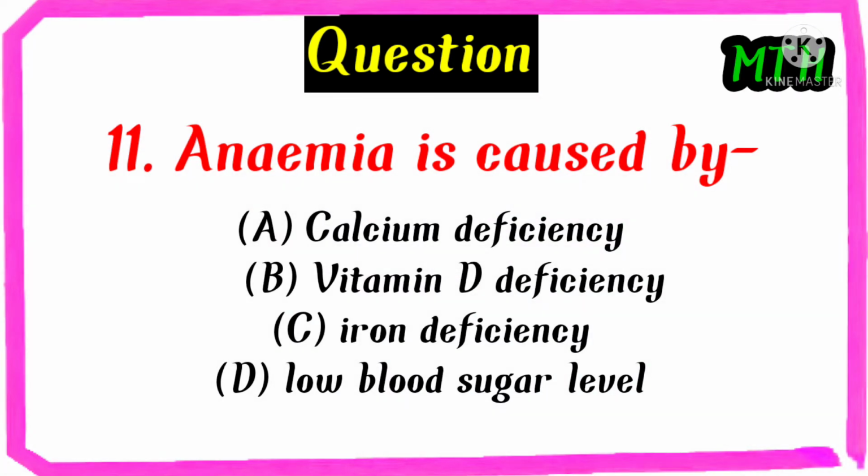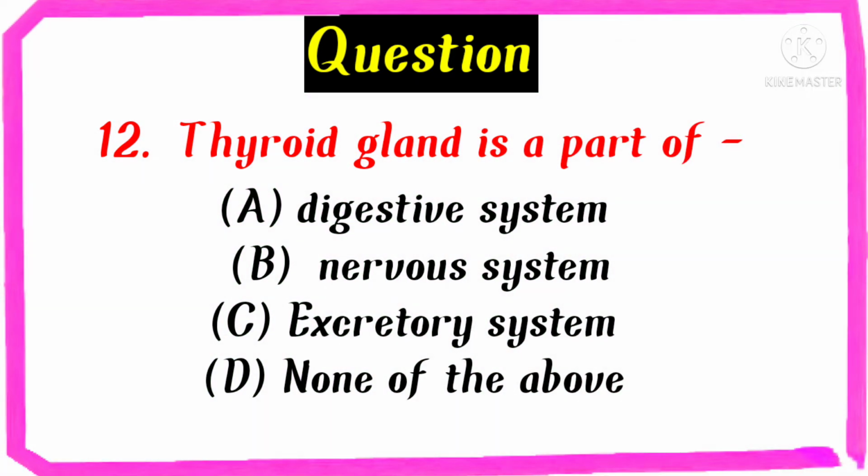Anemia is caused by calcium deficiency, vitamin D deficiency, iron deficiency, low blood sugar level. The right answer is iron deficiency. Thyroid gland is a part of digestive system, nervous system, excretory system, none of the above. The right answer is none of the above.